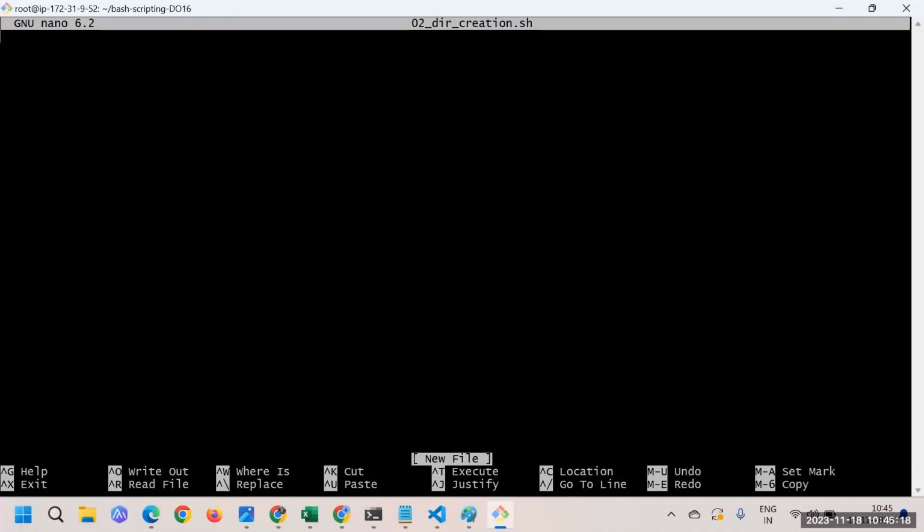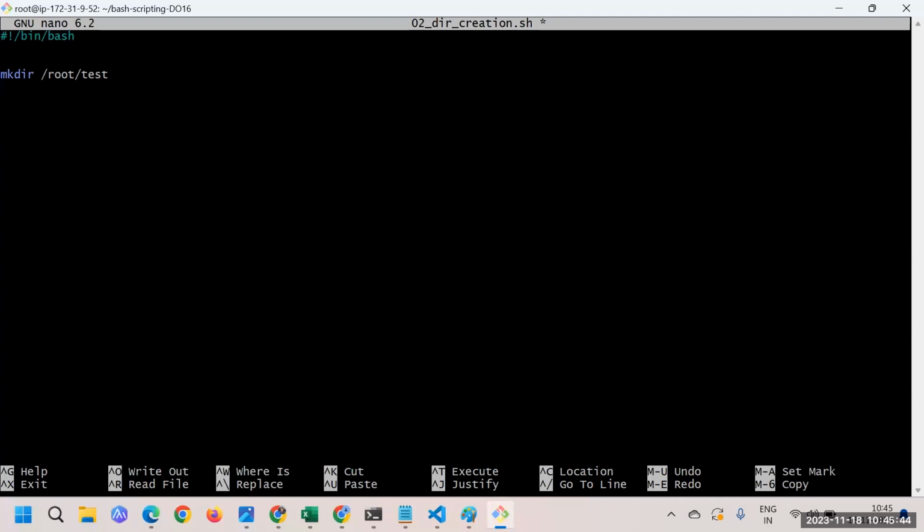I'll just open the nano editor, and here as usual I can start typing the script: hash exclamation mark slash bin slash bash. Then I can start, let's say mkdir, on slash root. On slash root I would like to have one folder for test purposes, so I'll say test.